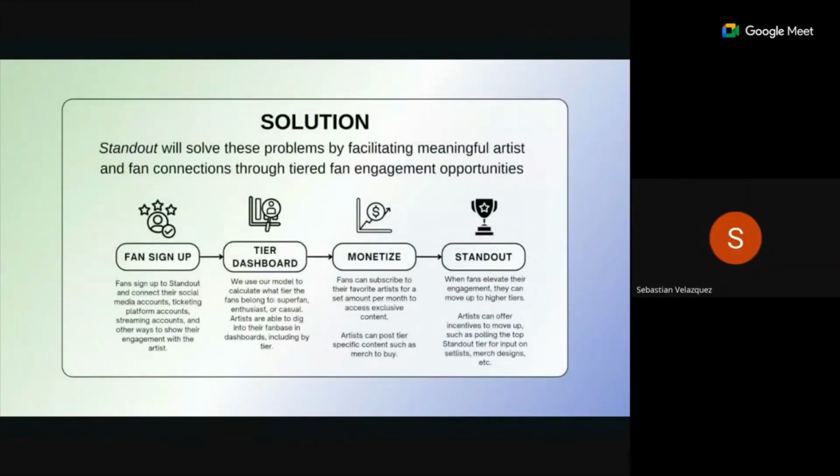So Standout is going to help solve this problem artists have with fan engagement. On Standout, fans are going to be able to sign up and link their social media accounts, their ticketing platform accounts, as well as streaming accounts.